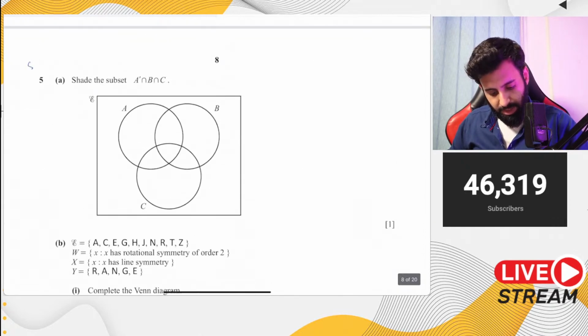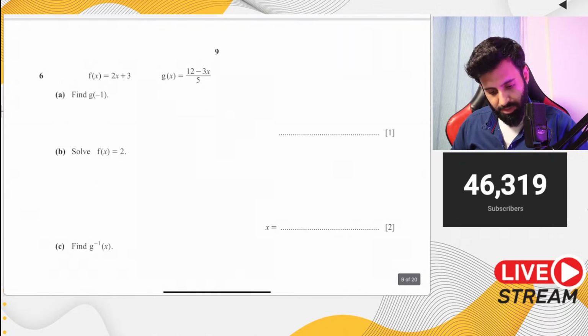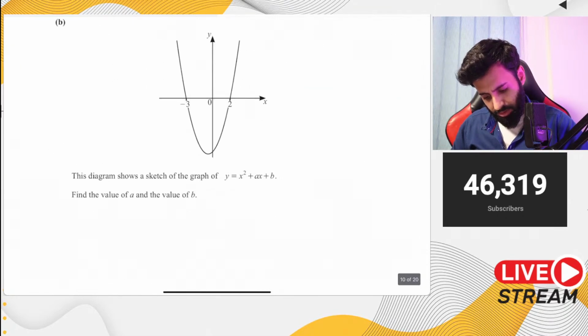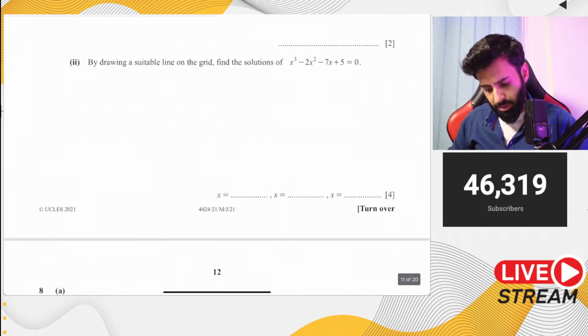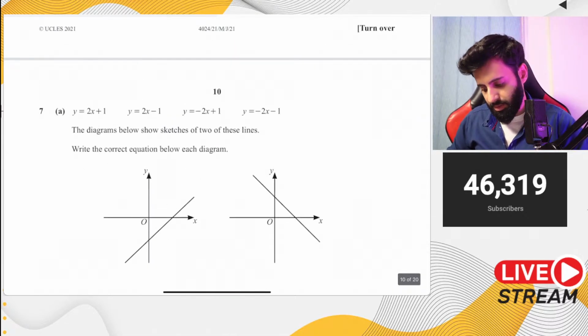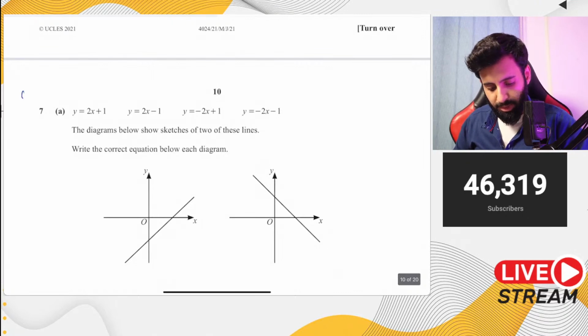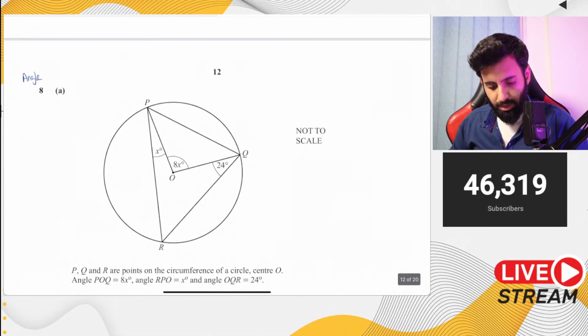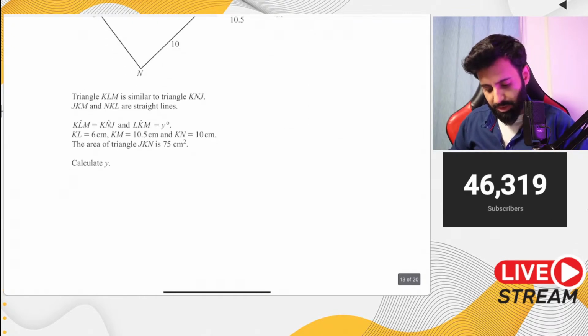And then you have sets and Venn diagrams. Okay, then you have functions. Seems very easy, but let's see. Then you have graphs of functions, which although is not very common in paper 2, sorry, in fact, yes, it is common in paper 2. I thought I was solving paper 1, but yeah, here's graphs of functions. Now this is an easier question of graphs of functions. By the way, I've seen much more difficult questions. Here's angle properties of circles. It might have similar triangles in it as well. There may be a follow-up. Yeah, so see, there are similar triangles.